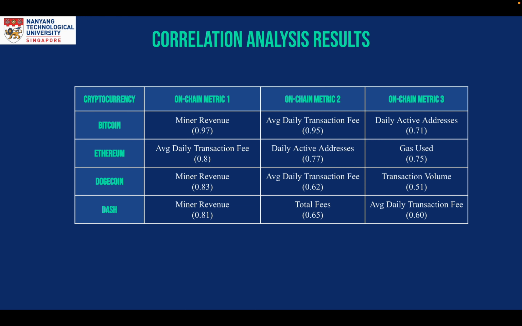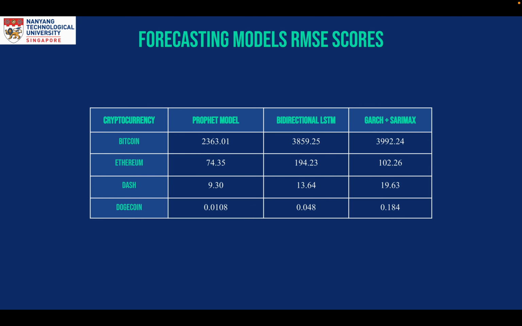As we can observe from the table, we have the three most highly correlated metrics for each crypto along with their correlation coefficients in brackets. For Bitcoin, we have miner revenue as the metric possessing the highest predictive power, followed by average daily transaction fees and then the number of daily active addresses. Similarly, the most helpful metrics for the other three cryptocurrencies can be viewed in the table. We also have the RMSE scores for each model, through which we can conclude that the Prophet model performs the best, followed by the bidirectional LSTM, and then the hybrid GARCH+SARIMAX model.